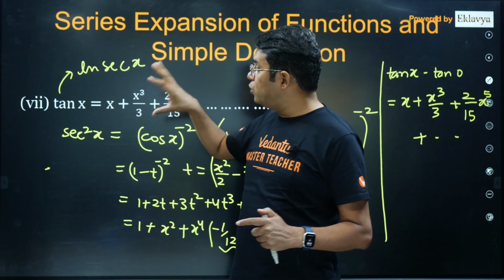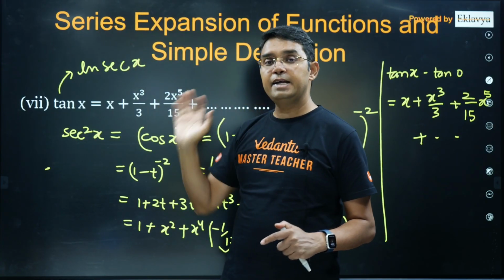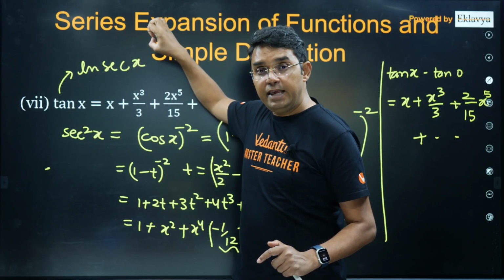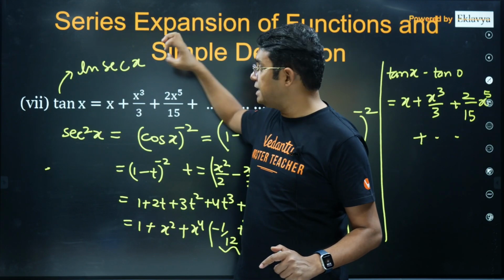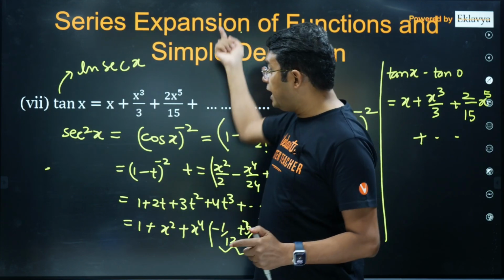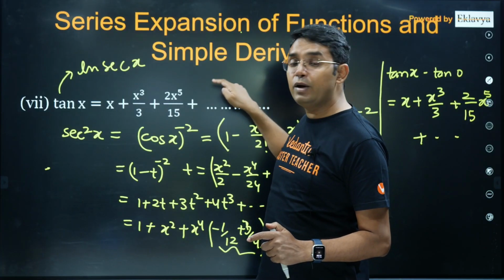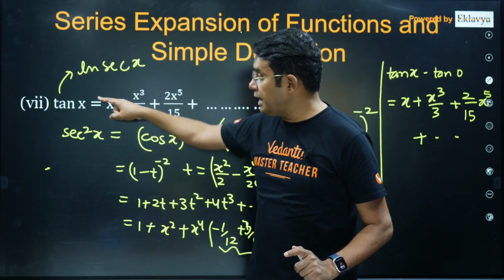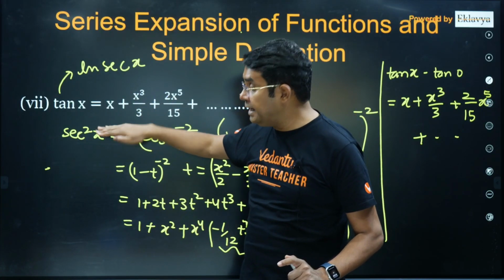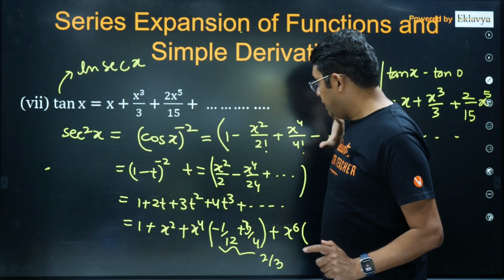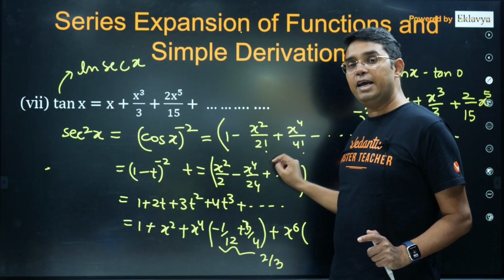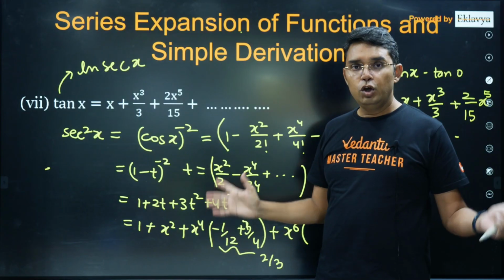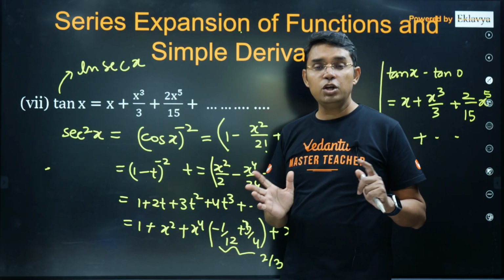But suppose you get the expansion of ln secant x by some other method. To get x power 5, you have to write the expansion of ln secant x till the x power 6 term. Then only from the differentiation will you be able to get the x power 5 term. I hope you are getting what I am saying. But if you are starting with the differentiation of tan x, whose integration will be done eventually, I am okay if I get terms till x power 4, because by doing the integration I will get the x power 5 term. So that's the difference between differentiation and integration.